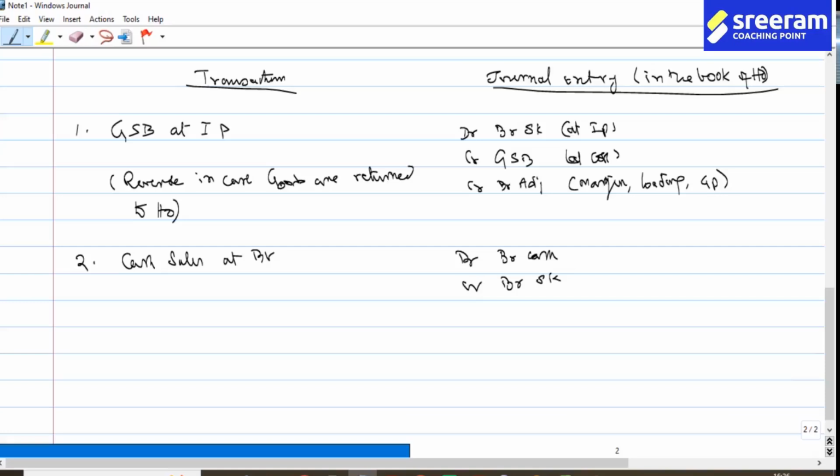What is the journal entry for cash sales? Debit cash, credit sales. In this case, debit cash, credit, in the place of sales, it is branch stock. Is that clear? Stock is moving out, and this is the journal entry that we are going to pass.